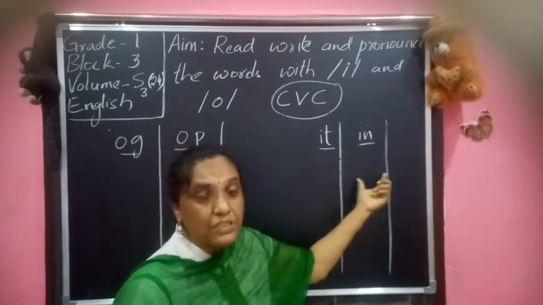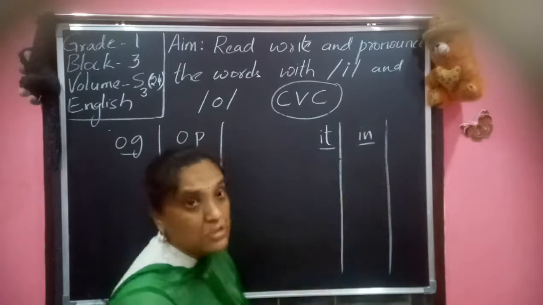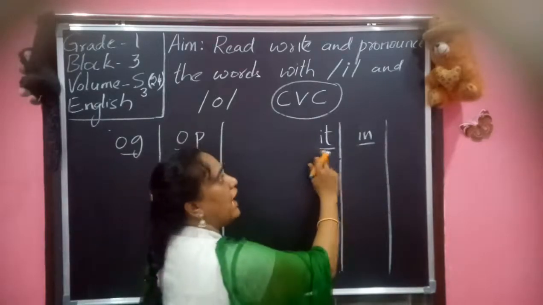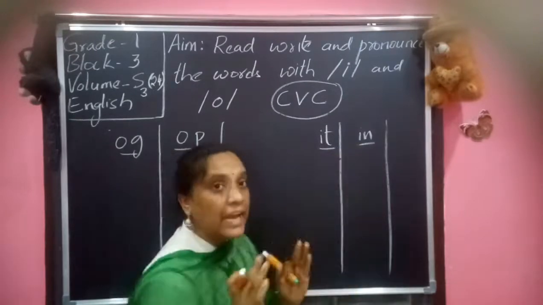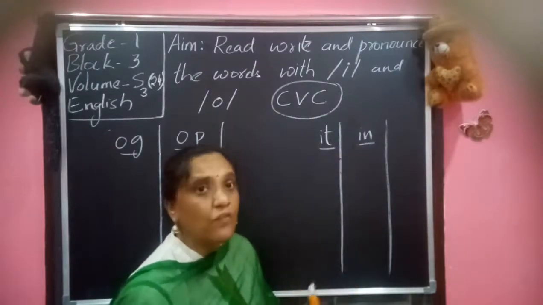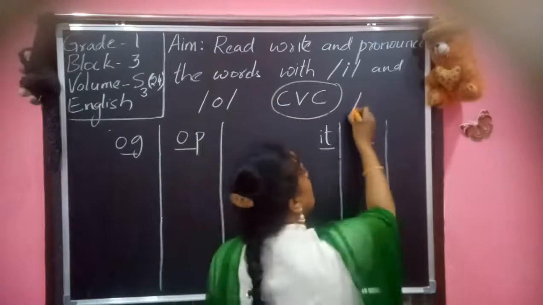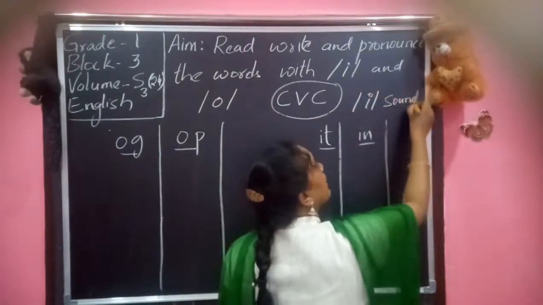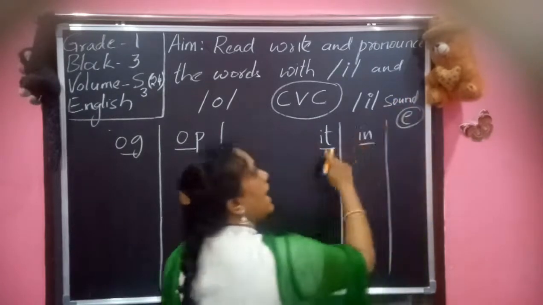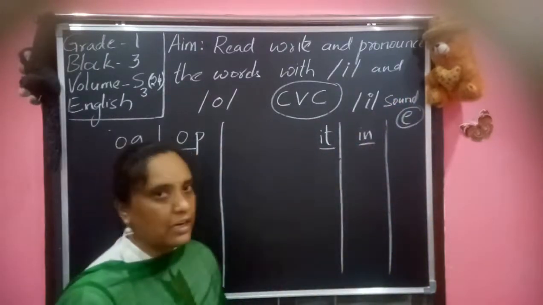They are the rhyming words with E sound. It is "it", not "ite". It is "in". They are pronounced as E. I is giving a pronunciation of E. So we are going with I as E sound, not I sound.